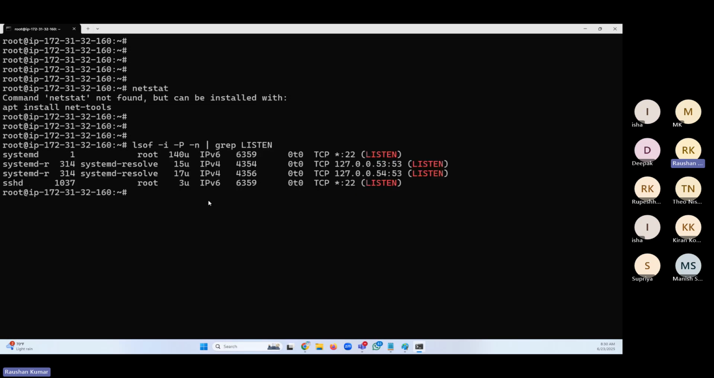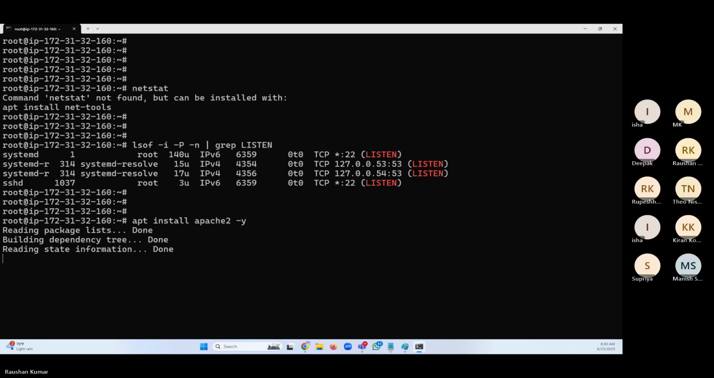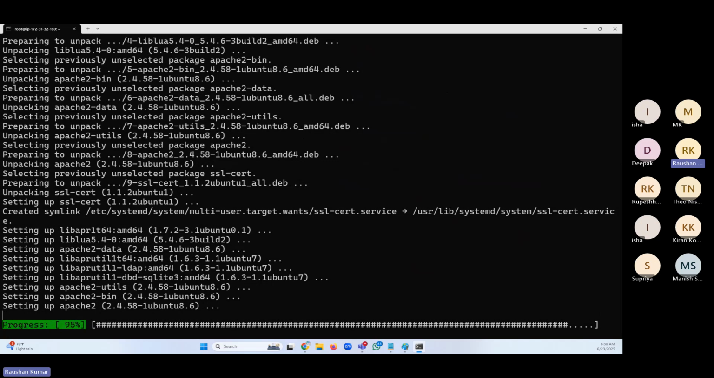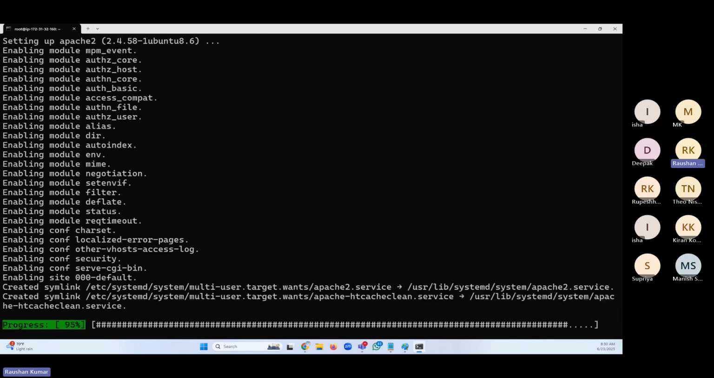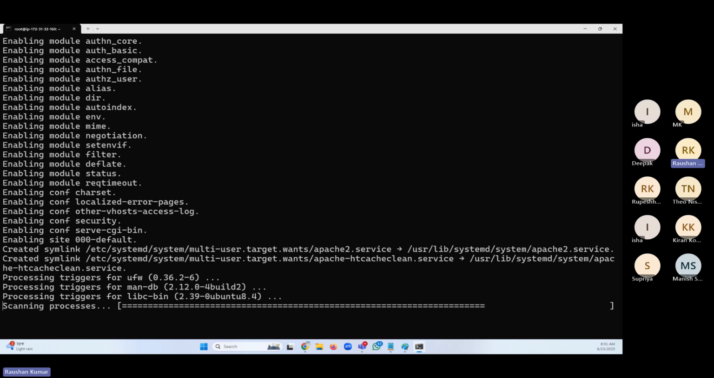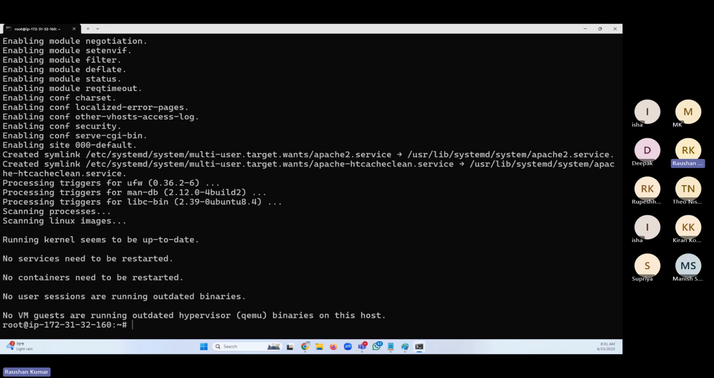So let's install a web server. Apache 2 is one of the very popular web servers from Apache. Let's install this: apt install apache2. I'm installing a web server. By default, a web server runs on a port. Which port does it run on by default, friends? 80. Yes.